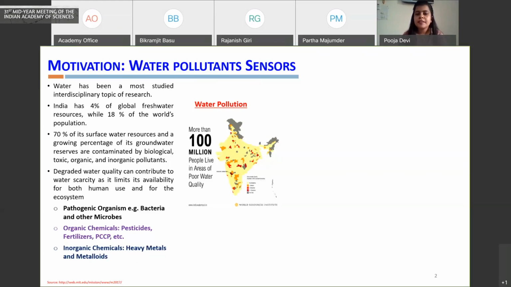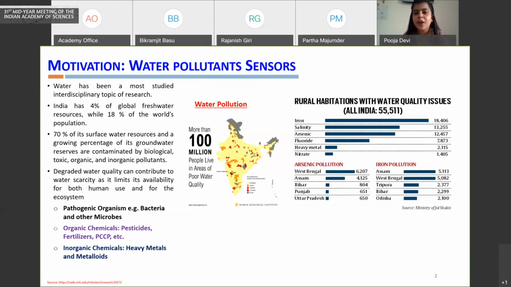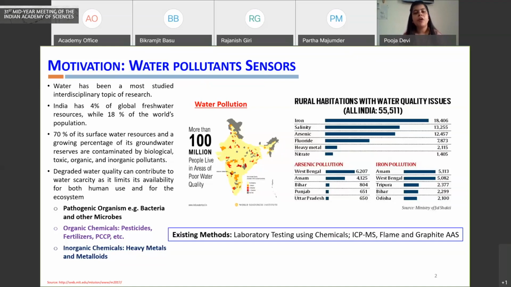If we specifically talk about the inorganic water pollutants, heavy metals have been found in different parts of the country at very high elevated levels, specifically arsenic, chloride, heavy metals and nitrates. So it is important to check the levels of these pollutants and how they are evolving in the water bodies by some set of instrumental analysis.